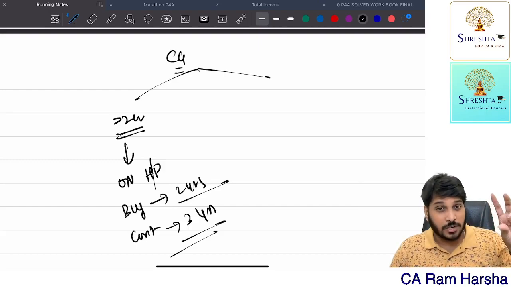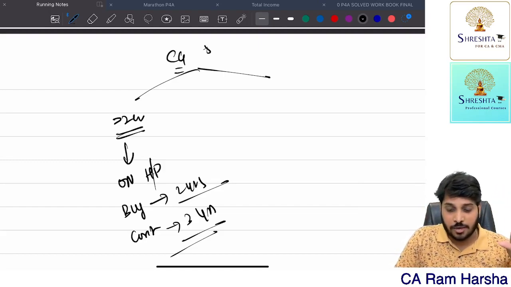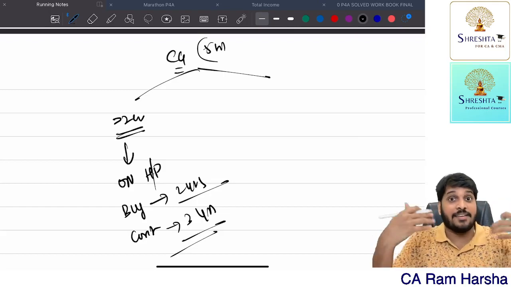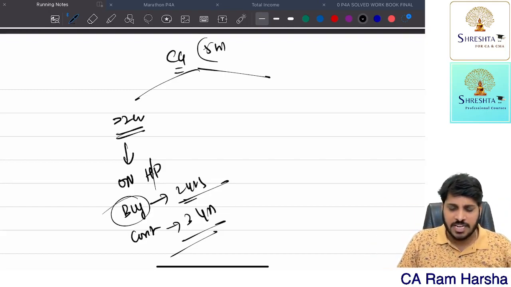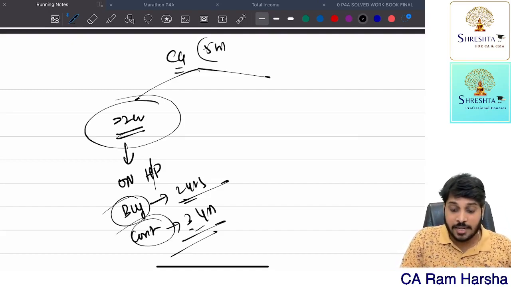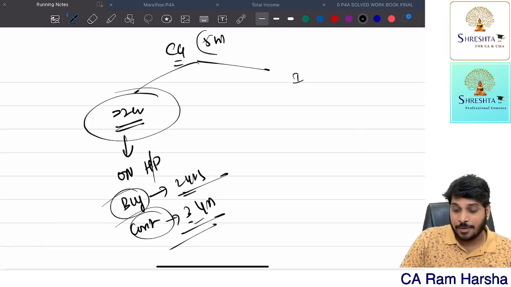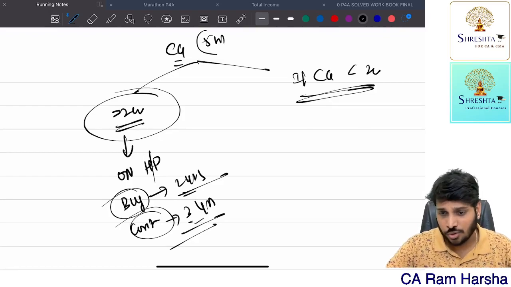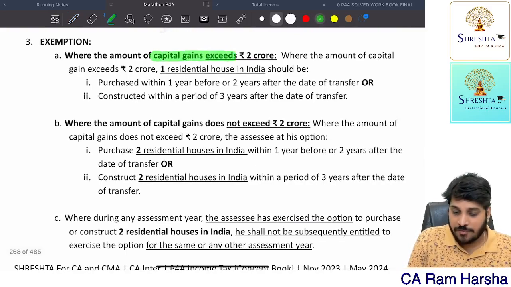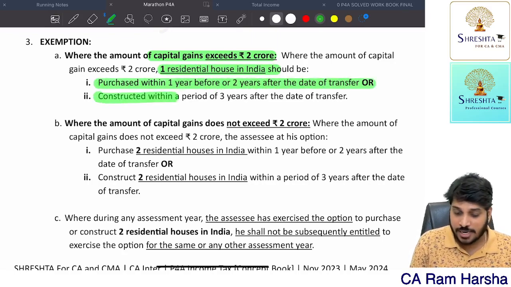On the original house you transferred, you got some 5 crore capital gain. If you want to claim exemption for this 5 crore, invest that 5 crore in another house property. If you want to acquire, acquire within 2 years; if you want to construct, construct within 3 years. That applies if the capital gain is more than 2 crore: one residential house you can buy in India, purchased within 2 years after the date of transfer or constructed within 3 years.